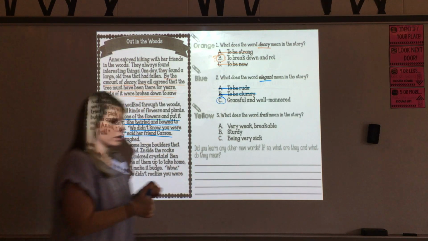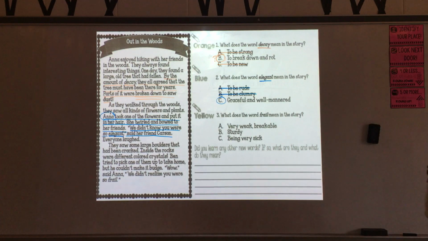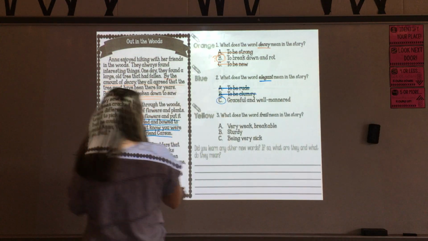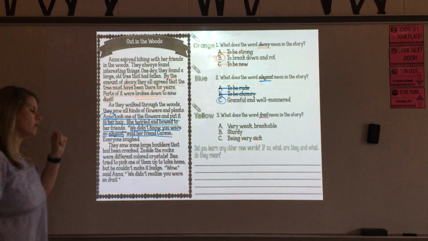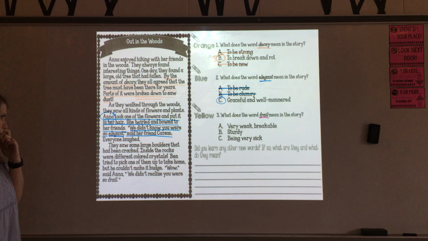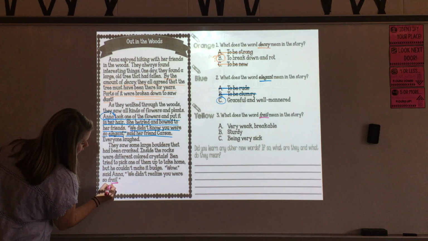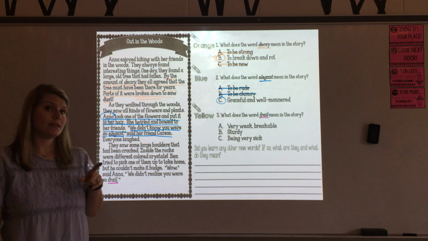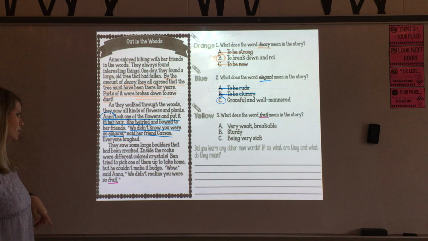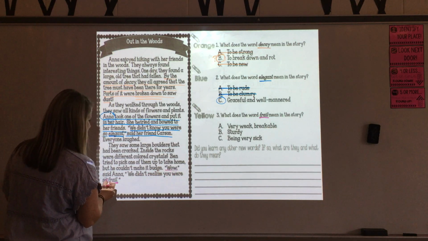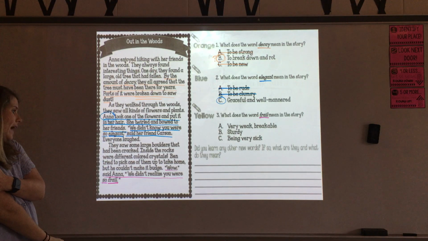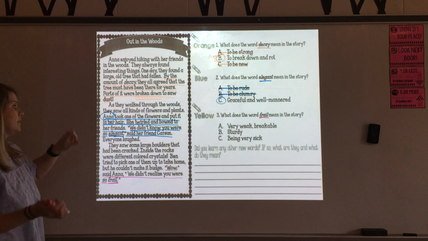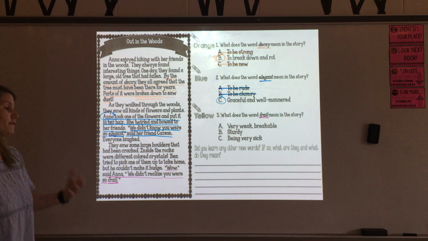All right, now remember yesterday I didn't have a yellow marker, so that's okay. I'm just going to use my pink again. And we're looking for the word frail. Looking for the word frail in the story. This is going to be in the third paragraph, and it's actually the very last word in the whole story, frail. Let's start with the sentence that contains the word. It says, "Wow," said Anna. "We didn't realize you were so frail." So they're describing someone, just like we described someone as elegant, they're describing someone now as frail.